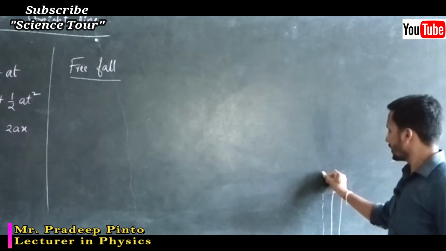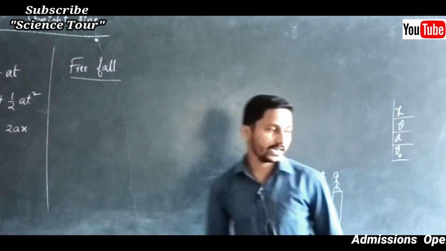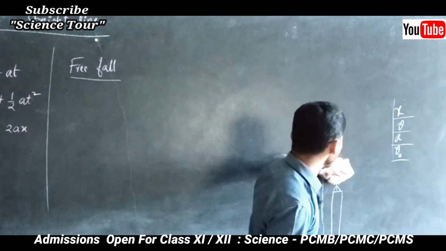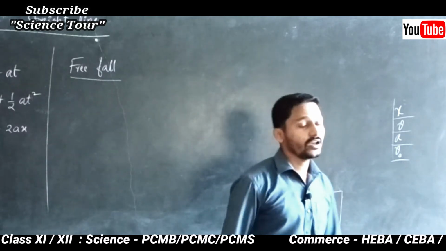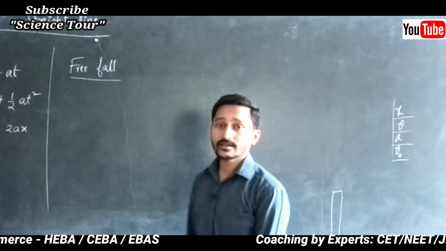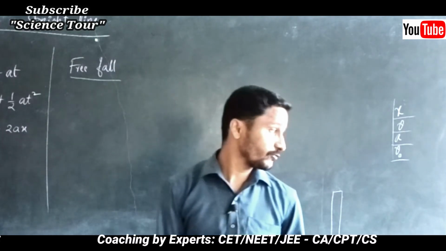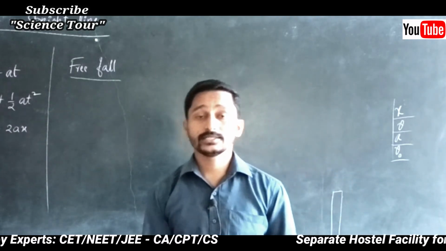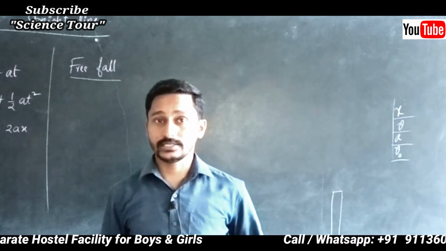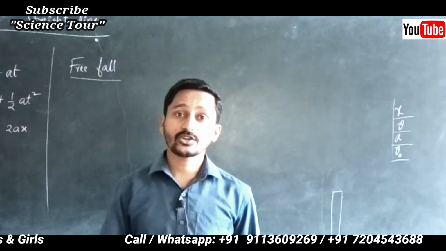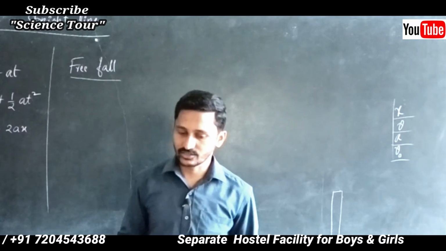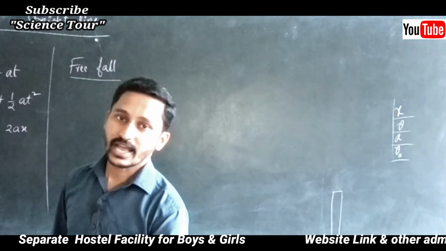You are going to drop an object from a certain height h. It is going to fall freely under gravity, because there is a gravitational acceleration. There is a force from the earth, a gravitational force, and that pulls all objects towards it. Force means the object is always going to increase its acceleration.